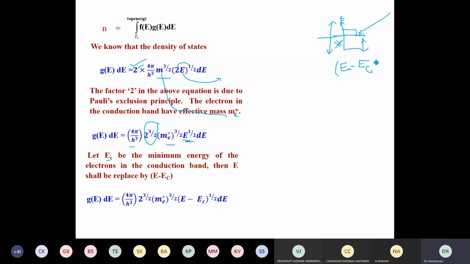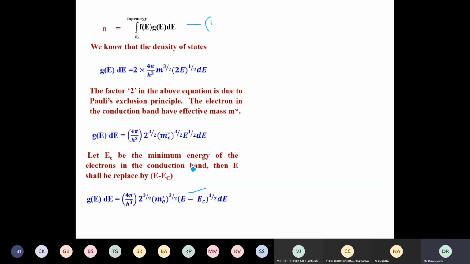Therefore, E minus EC is actually the energy possessed by the electrons in the conduction band. Hence, I replace the E by E minus EC plus 2. And now I just do some mathematical manipulations to substitute the values of G(E) and also F(E). So we have G(E) value like this. I call this equation number 1, suppose, and number 2 will be this equation.